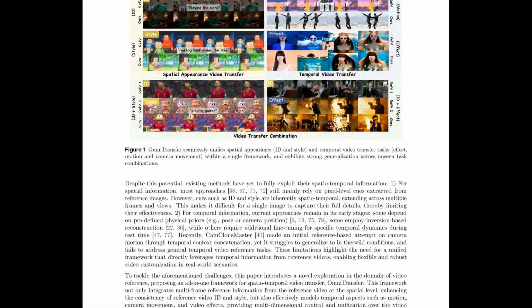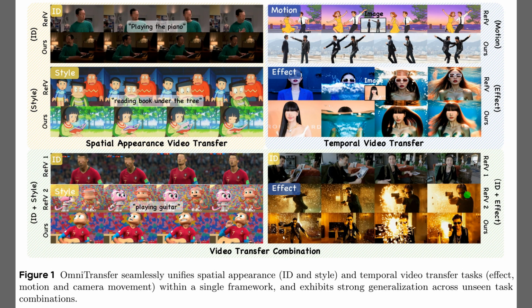Figure 1 demonstrates OmniTransfer's core promise, a unified framework for diverse video tasks. On the top left, the spatial appearance section handles identity and style transfer, for instance, preserving a specific face in a new piano playing scene. Moving to the top right, temporal transfer captures dynamics like complex dance moves or underwater effects. Finally, the bottom rows highlight the model's flexibility by combining these tasks, merging a specific identity with a distinct artistic style or dramatic lighting effect.